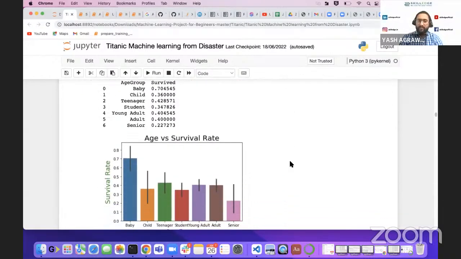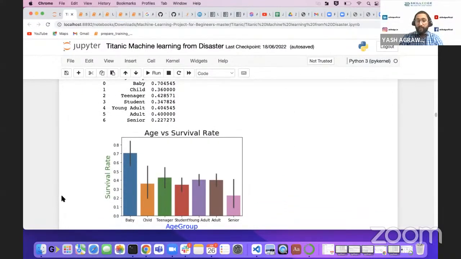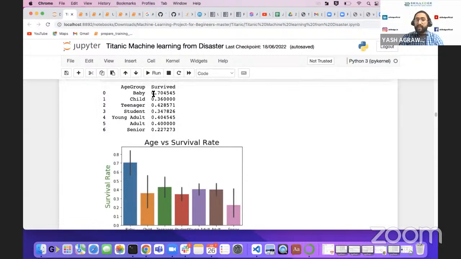Now you can see the survival rate. Babies from the age 0 to 5 have a 70% survival rate. If you are a child between 5 to 12 years, the survival rate goes down to 36%.